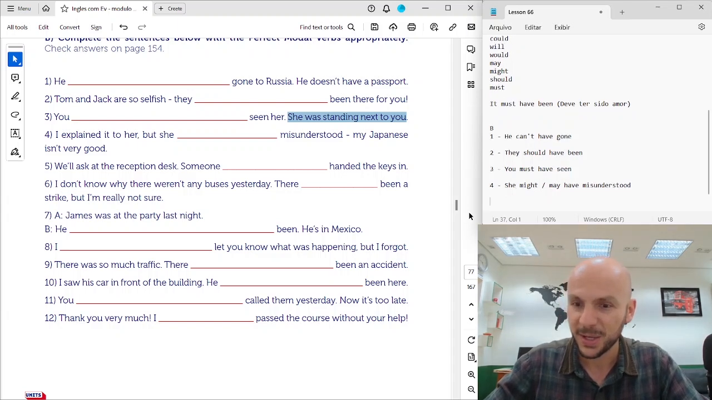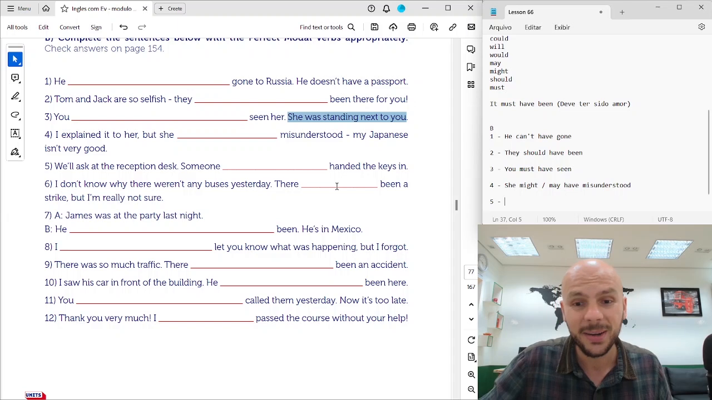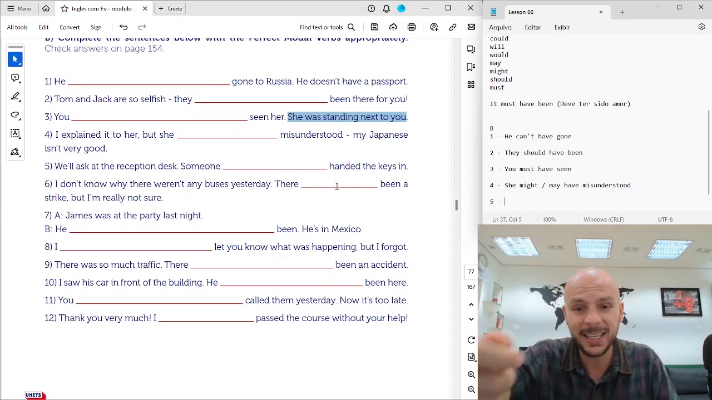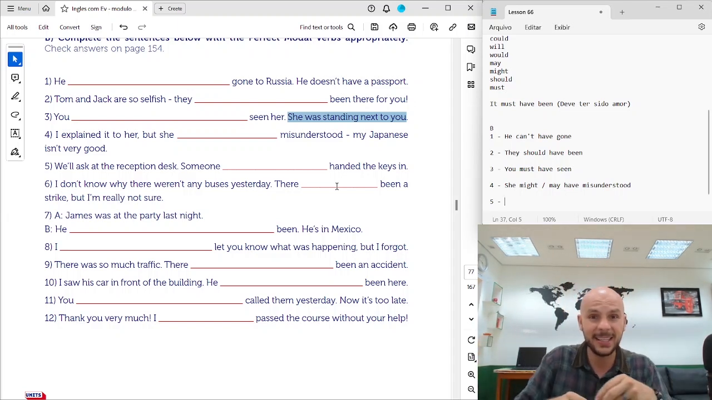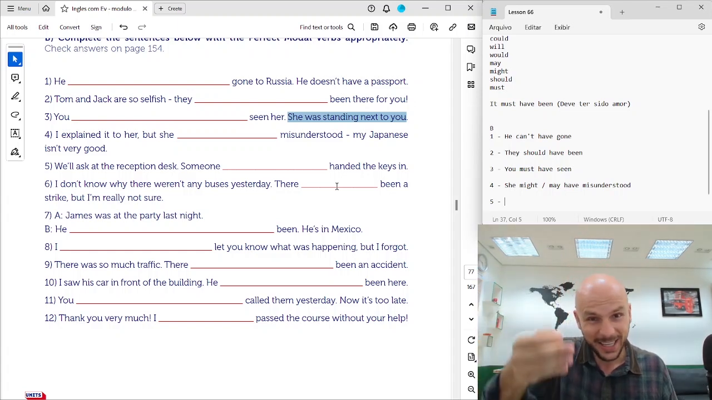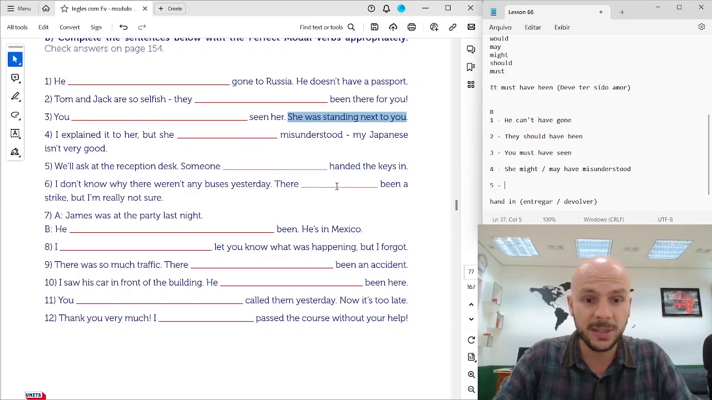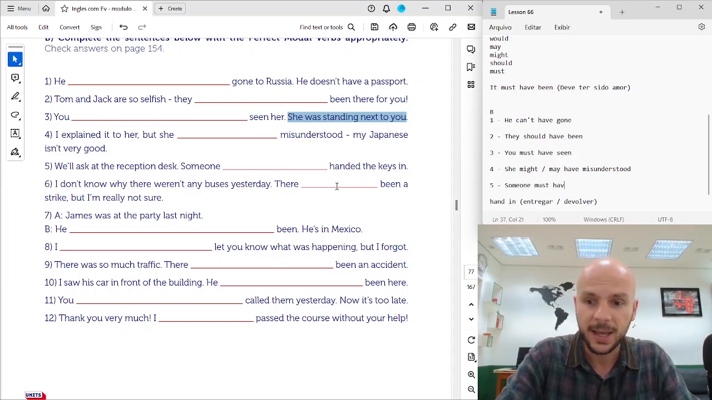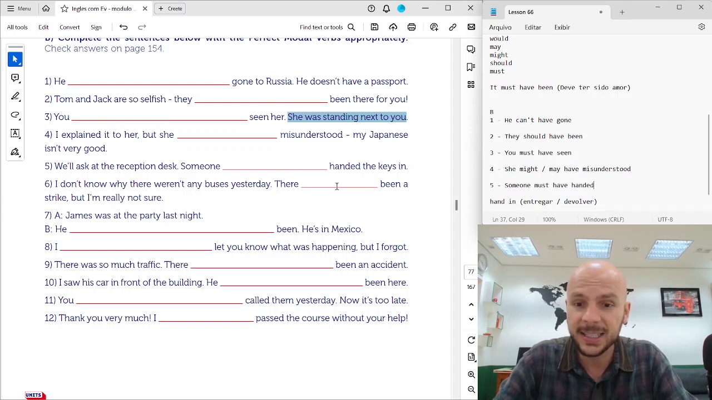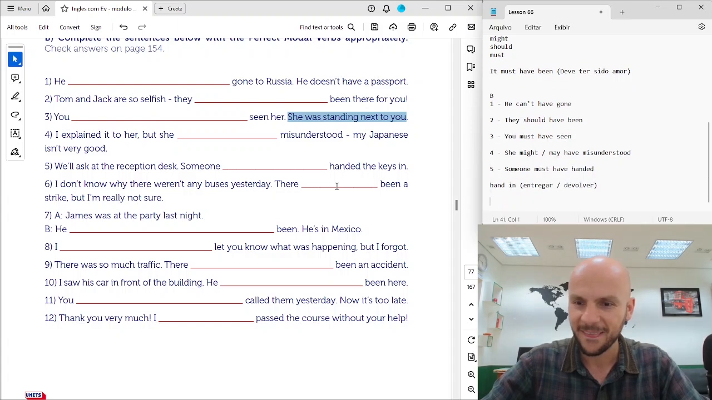Okay? 5. We'll ask the reception desk. Someone handed the keys in. Handed the keys in. Entregar as chaves. Handing, okay? Hand in means entregar, devolver, okay? So, someone must have handed the keys in, all right? 6.